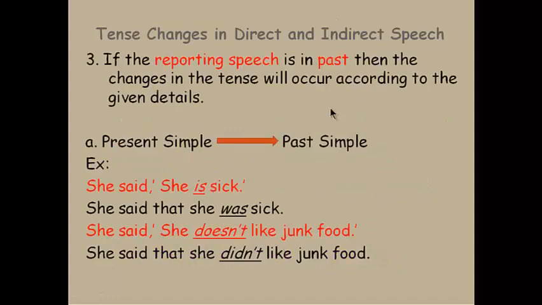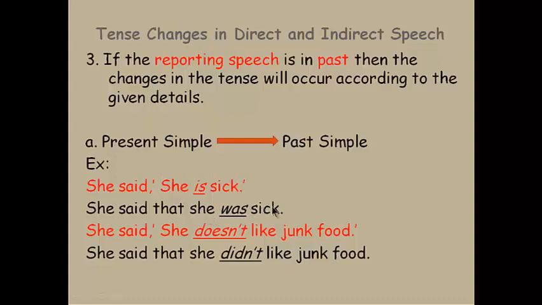If the reporting speech is in past, then the changes in the tenses will occur according to the given details. Present simple changes into past simple. This part, which is the reported speech, it is in present simple. If you look at this, she was sick.